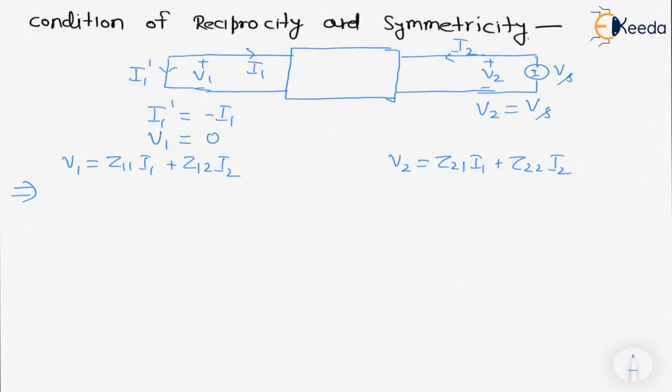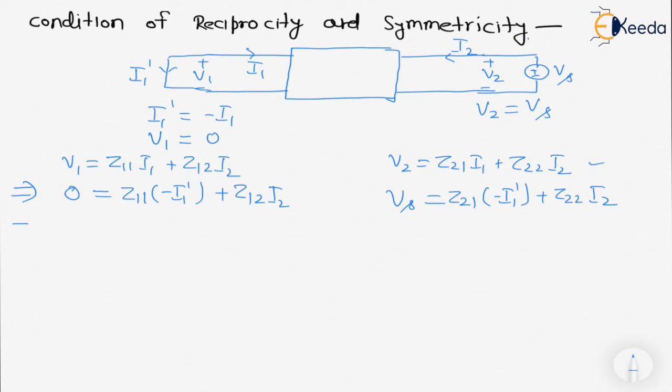So from here, putting all these values, V1 is equal to 0, so Z11 I1 we can write as minus I1 dash plus Z12 I2, and in equation number 2, V2 becomes Vs, which is equal to Z21 I1, meaning minus I1 dash, plus Z22 I2. From equation number 1, we can write the value of I2 is equal to Z11 upon Z12 into I1 dash.